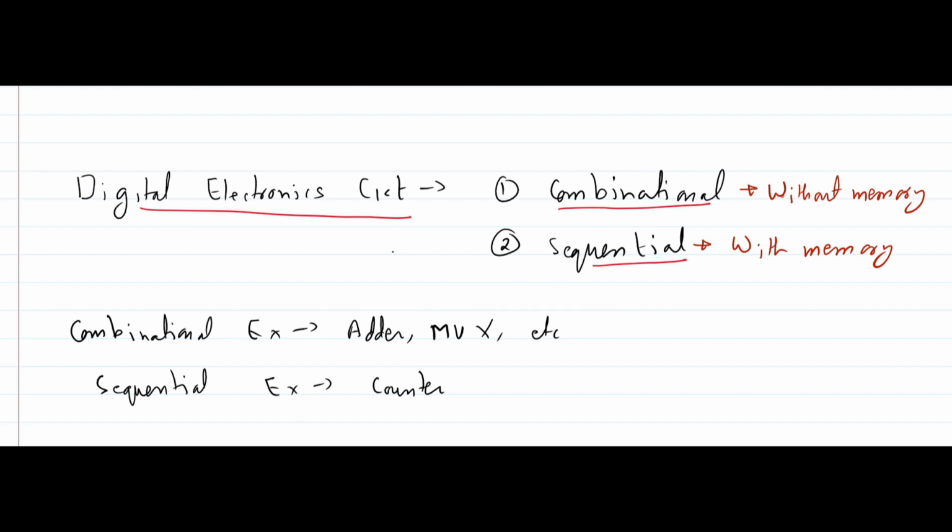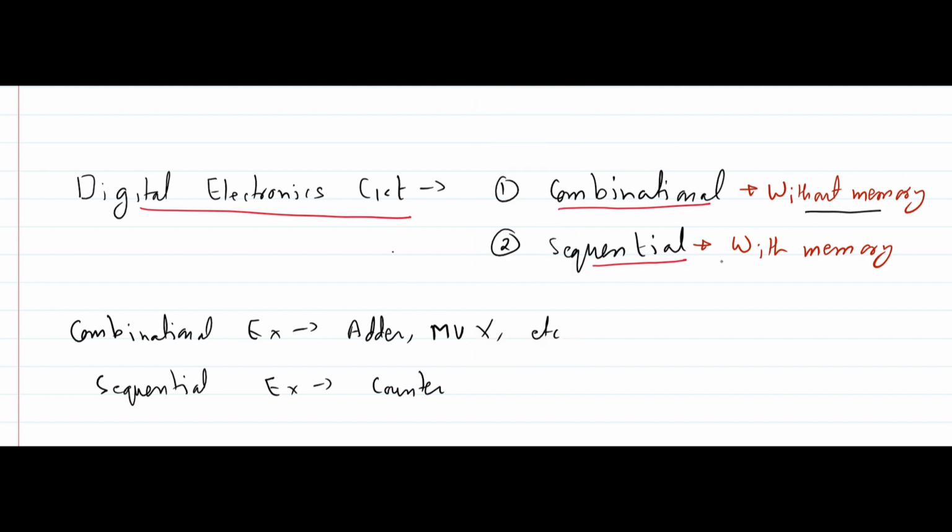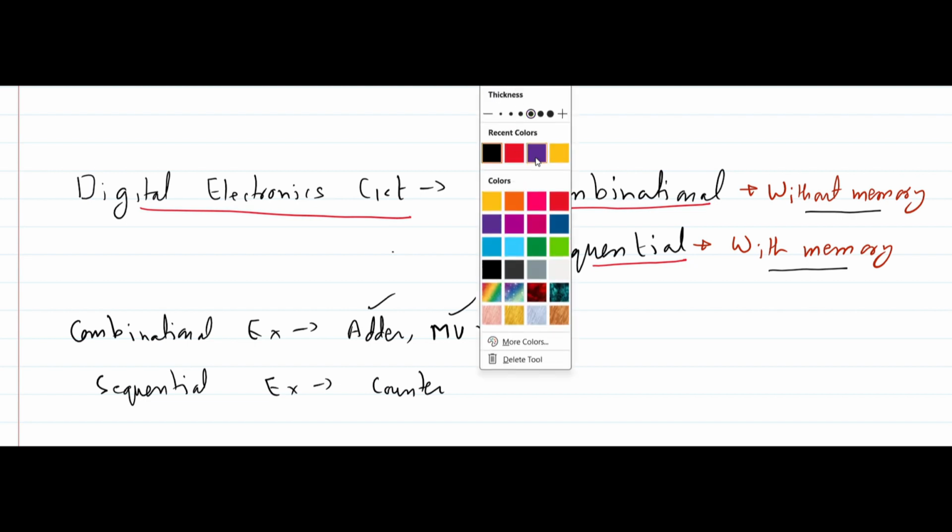And a combinational circuit is a digital circuit without memory. Okay, so if there is no memory we will call it a combinational circuit, and if memory is involved we will call it a sequential circuit. Examples of combinational circuits are adder, multiplexer, demultiplexer. They all are examples of combinational circuits only.